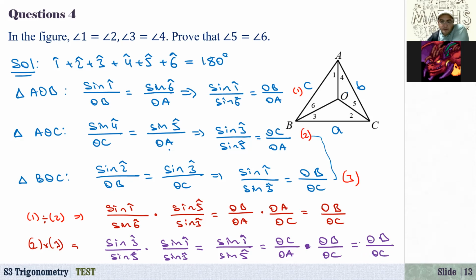Now, if you just combine this, here we have OB, OC, and OB, OC. That means that sine of this, 5 and 6, 1 and 3, so 1 and 5, 1 and 3.